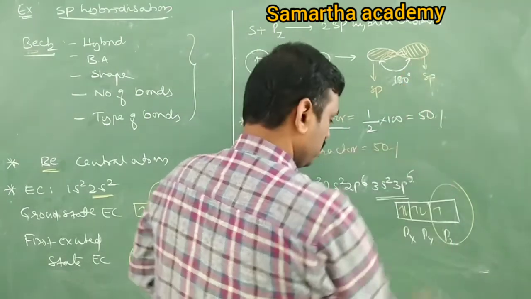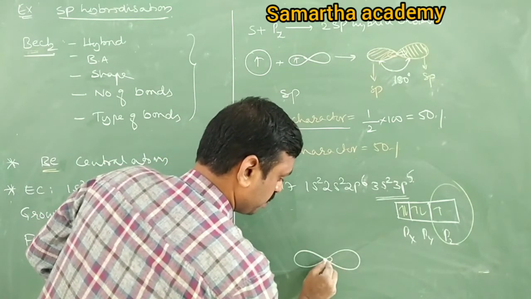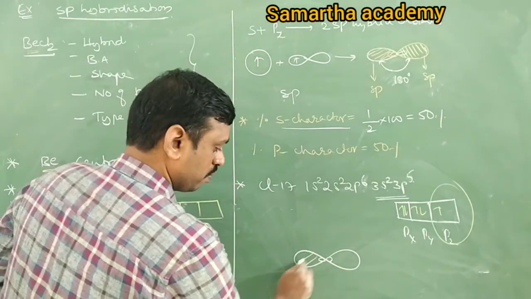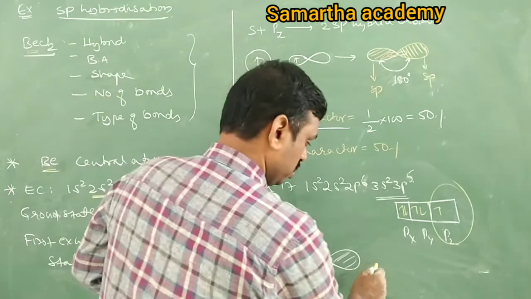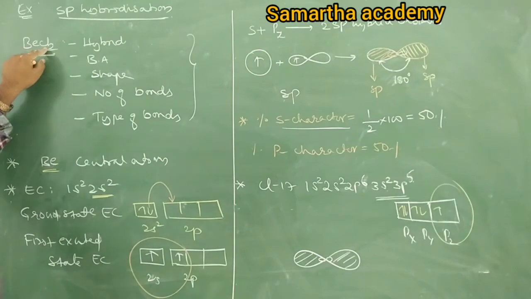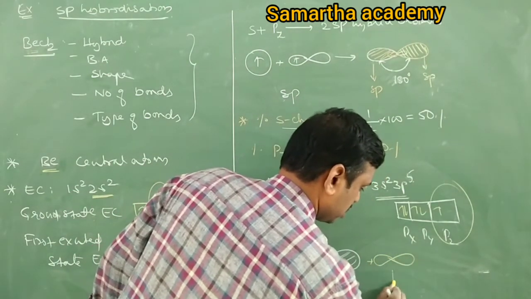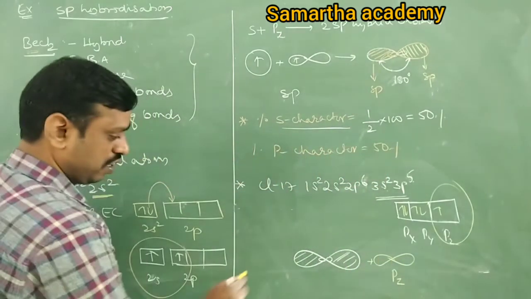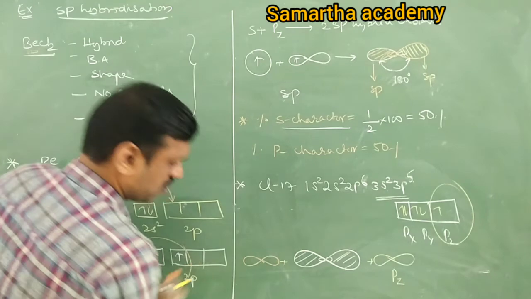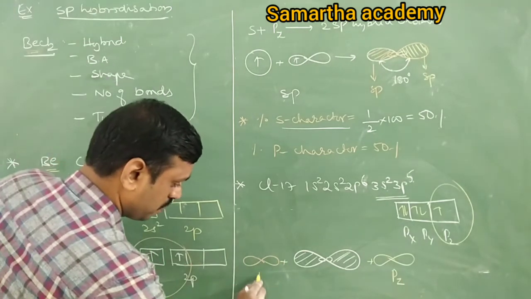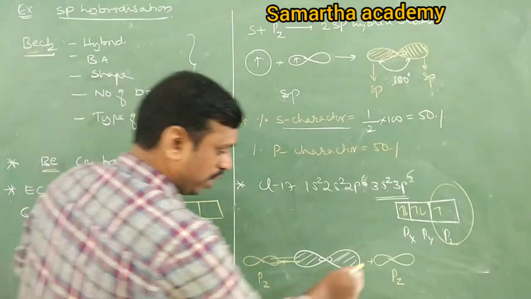So the pz orbital of the chlorine atom, a dumbbell, overlaps with what? sp. So I will take this as the sp of the beryllium atom. Now there are 2 chlorine, each chlorine has 1 pz. Take this as a pz of chlorine, and on this side also one more pz of chlorine. Then they overlap.